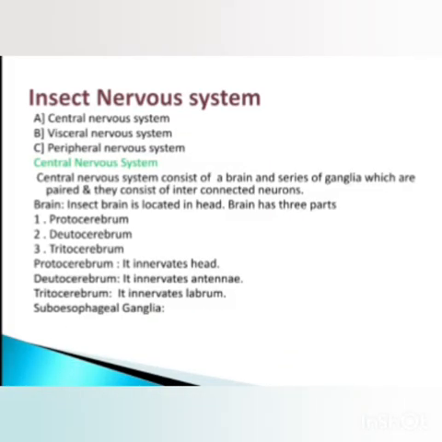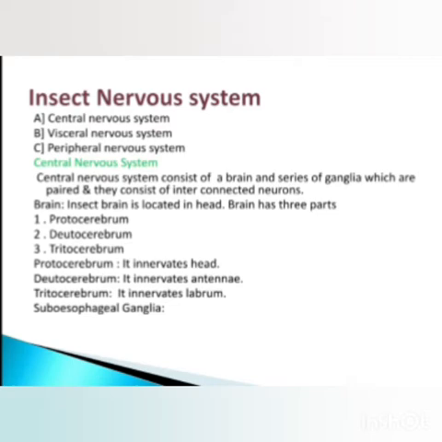Next, see, the insect nervous system has three parts. One is the central nervous system, second is the visceral nervous system, and third is the peripheral nervous system. Here we will focus on the central nervous system. The central nervous system consists of the brain and a series of paired ganglia, and they consist of interconnected neurons. So here the brain is present, attached to a series of paired ganglia.